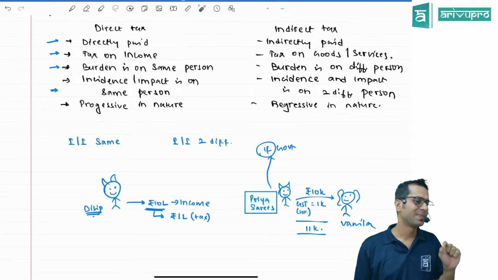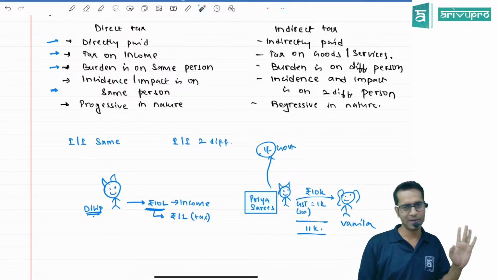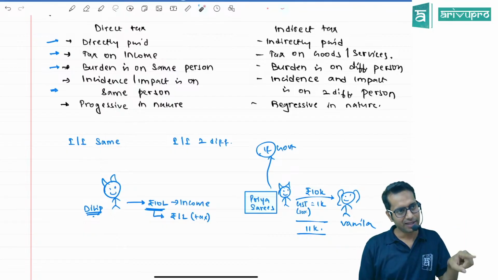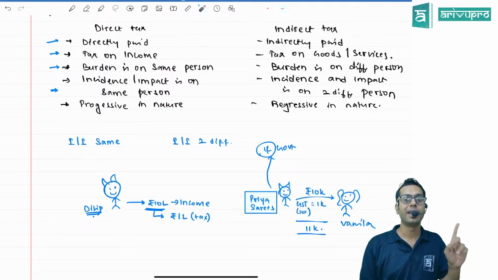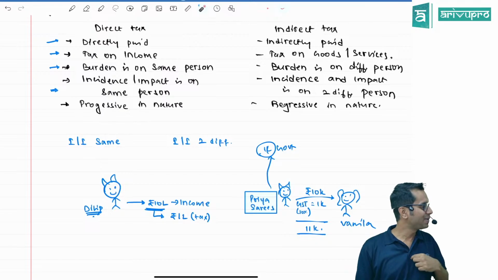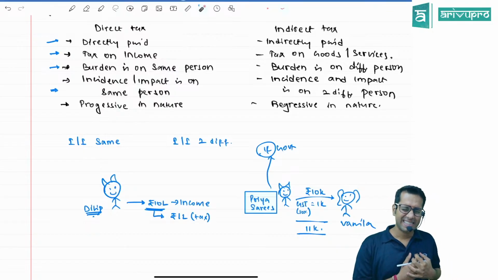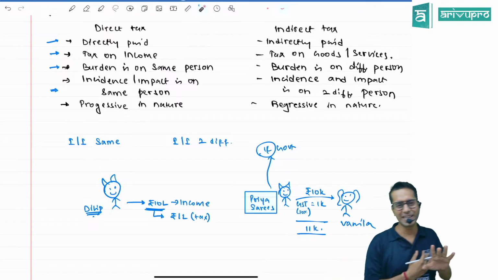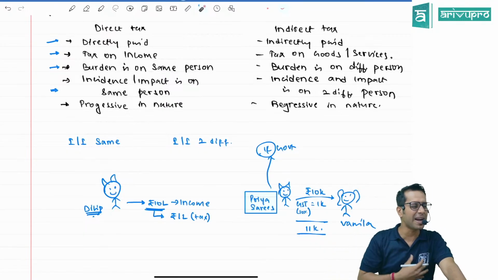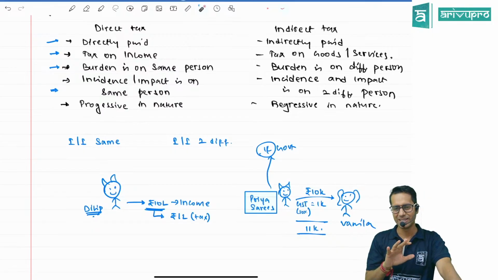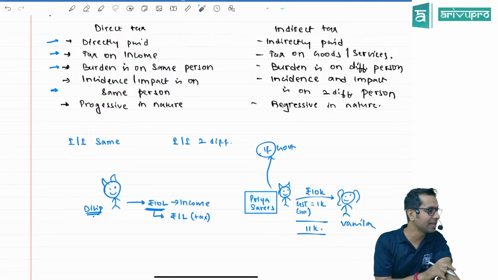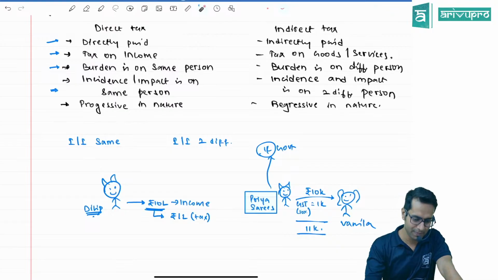Karthik is not feeling well. Karthik goes to hospital. Doctor puts an injection to Karthik. Who is going to feel the pain? Direct tax. Incidence and impact on same person. My girlfriend is not feeling well. I am taking my girlfriend to the hospital. Doctor is putting an injection to my girlfriend. I am feeling the pain. I hope you are understanding. Indirect: incidence is there, but impact is on another. Direct tax, incidence and impact on same person. Indirect tax is incidence and impact on two different persons.